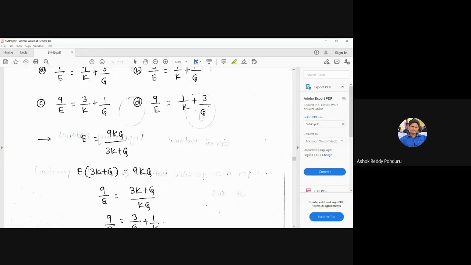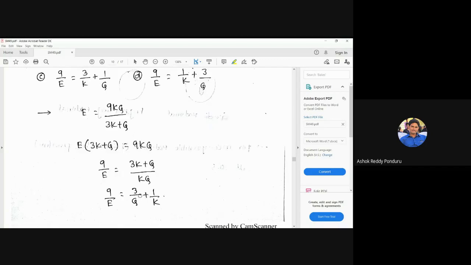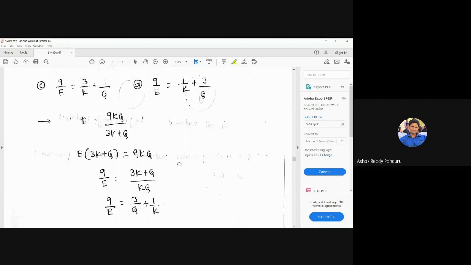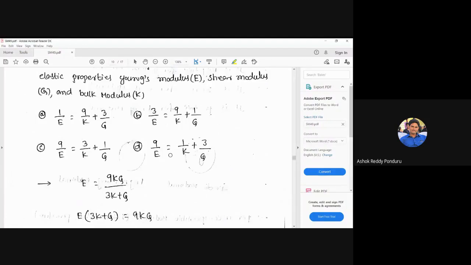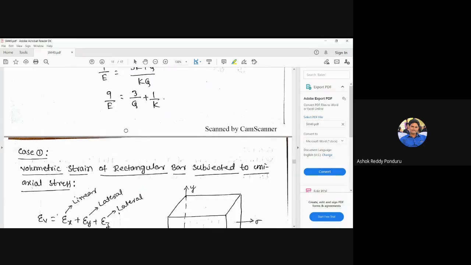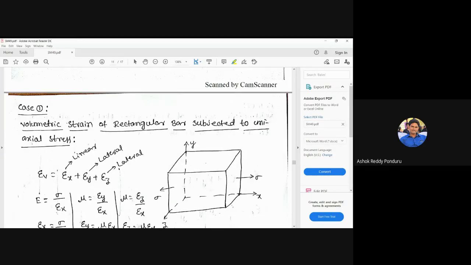Then 9 by E is equal to 3K by KG plus G by KG, so 9 by E is equal to 3 by G plus 1 by K. I think the option is D. 9 by E is equal to 1 by K plus 3 by G. This is one of the previous GATE questions. Option D is the answer. This is about elastic constants. Next one.